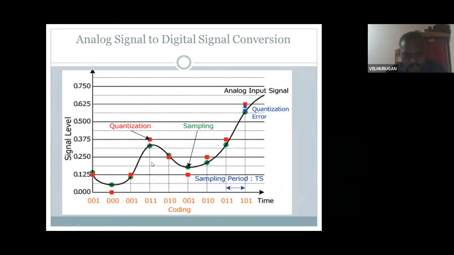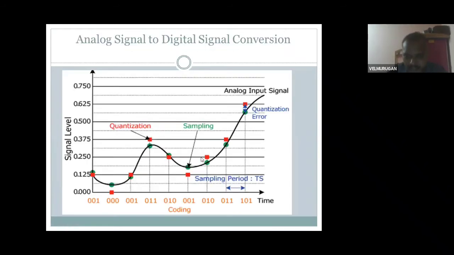In this sampling point, where these discrete signals are, quantization means it's a bit level, first bit, second bit level. See here the first level, 0, 1, 2, 3 levels. So first level, second level, third level. Why do you say this is a quantization error? See here, a bit value is there, but it is indicated by the dotted line. This is a sampling, but it does not come as the quantization. That's the so-called quantization error.